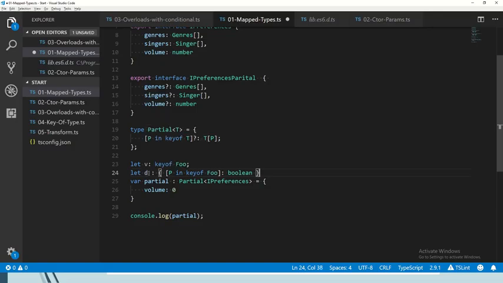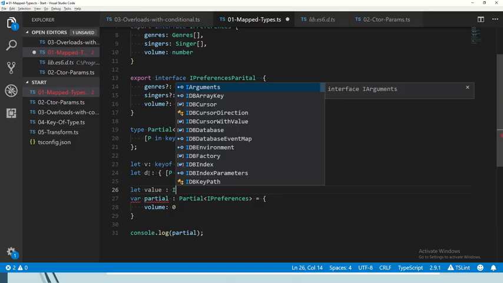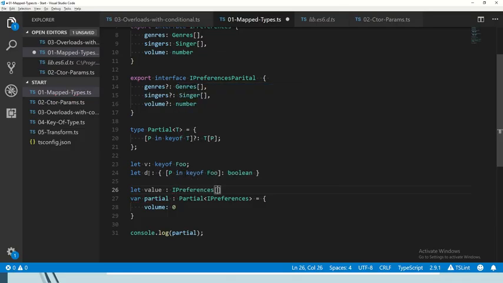Well, TypeScript allows us to specify that something is typed the same as the field of another type. So we could, for example, write a new variable called value, and we could say that it has the same type as IPreferences of singers. We don't know what that type is, we don't care, we're just specifying that it's the same type.